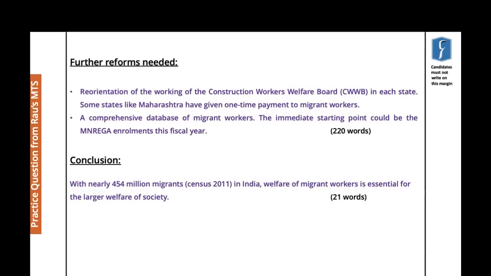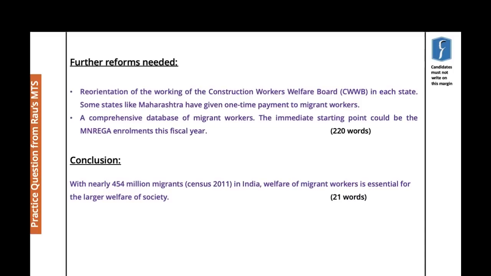And then we come to the ending part of the body of the answer, which is what could we do more? So we could work on reorientation of the working of the Construction Workers Welfare Board. The construction industry is a big employer in every state for workers.